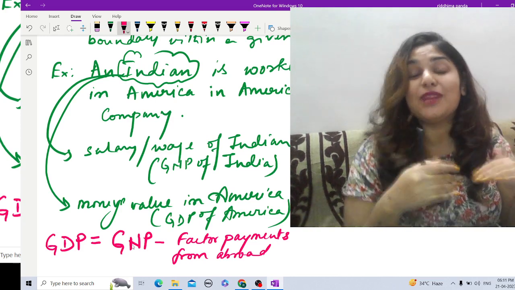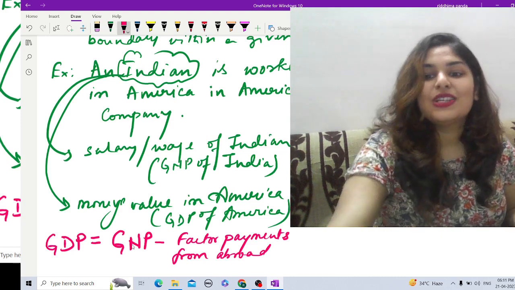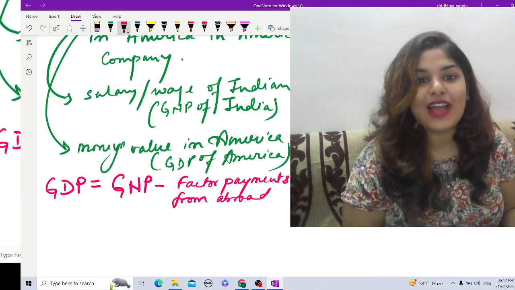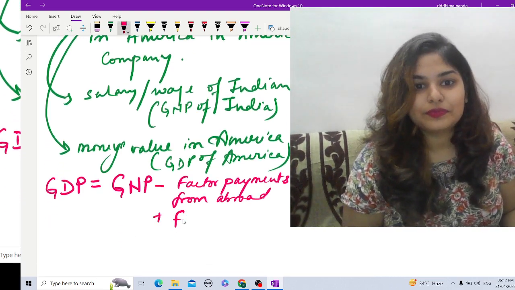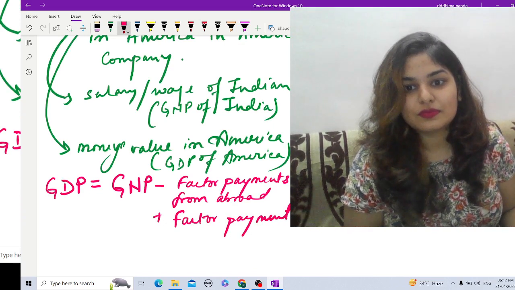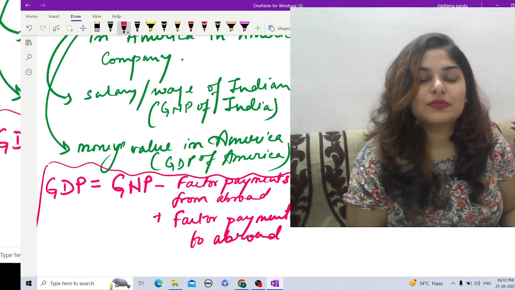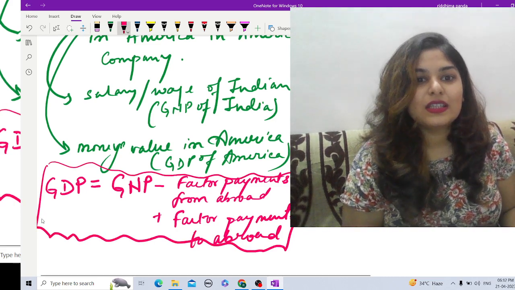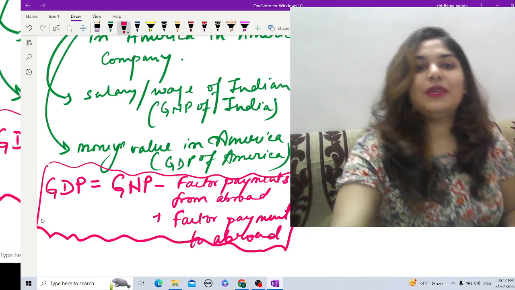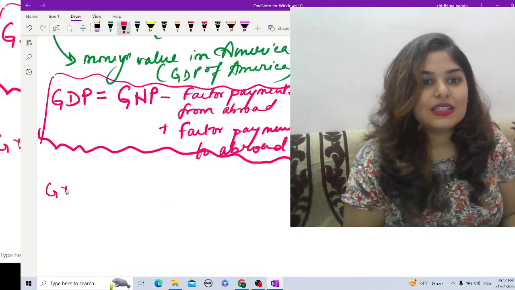And again, GNP does not include the foreign money from abroad, so that I have to add. So I will now add the factor payments to abroad, right? So this is our GDP from GNP. Similarly, I can write down GNP from GDP: GNP is equal to GDP.